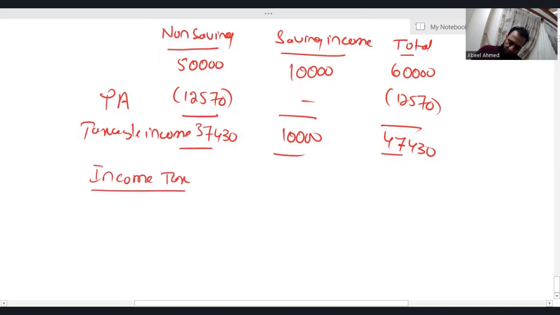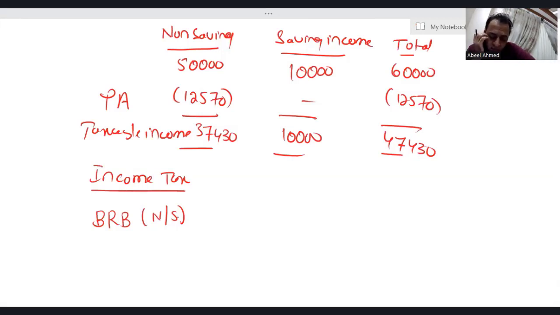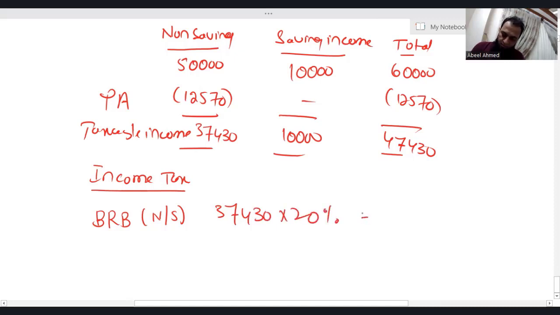Income tax. Basic rate band, non-saving. The basic rate band actually ends at 37,700, and your taxable income from the non-saving income is 37,430, which means the entire income falls in the basic rate band. So 37,430 into 20%. I'm getting 7,486. Okay, now the story gets interesting.